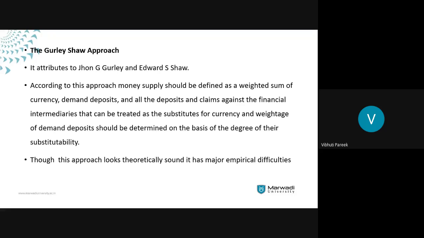Basically, what Gurley Shaw are trying to say is that if there is money anywhere in the market, it should be included, may it be in the form of demand deposits, commercial bank deposits, time deposits, some borrowings, some shares.